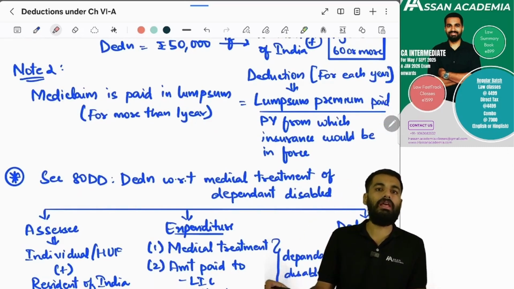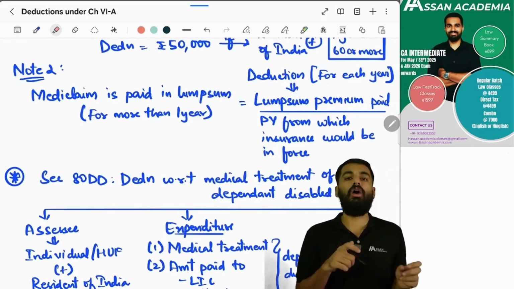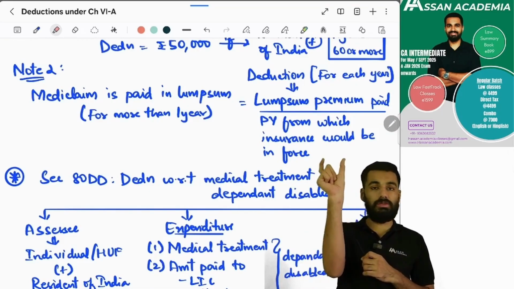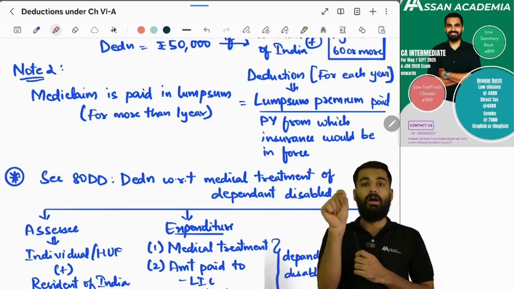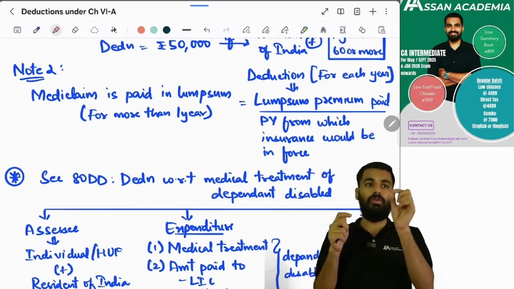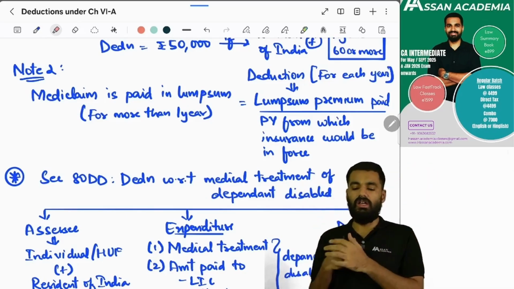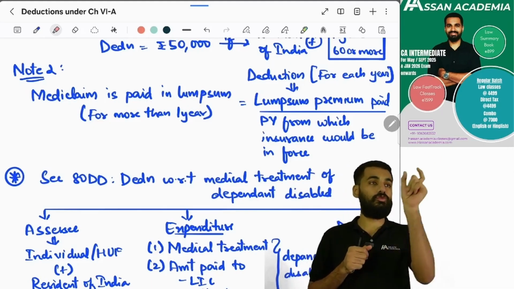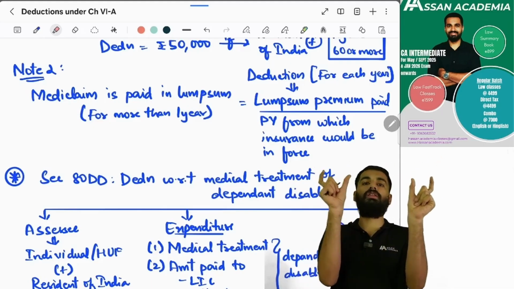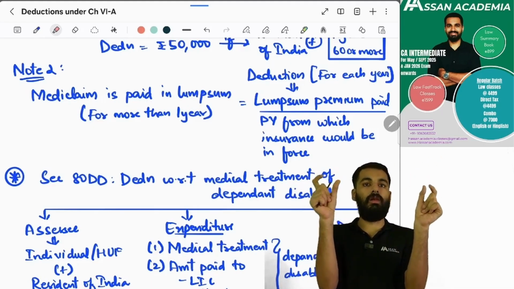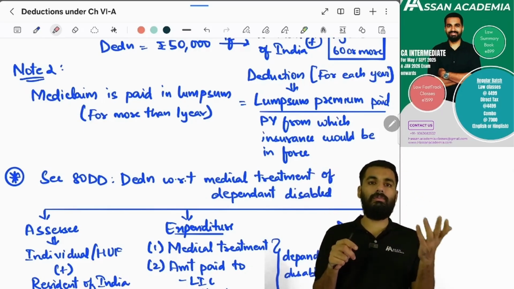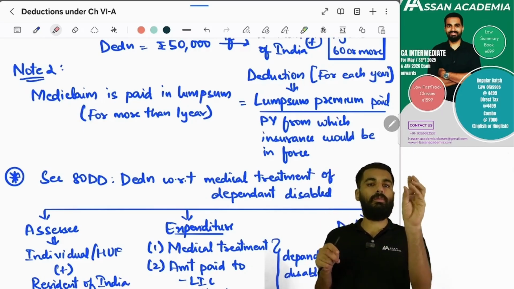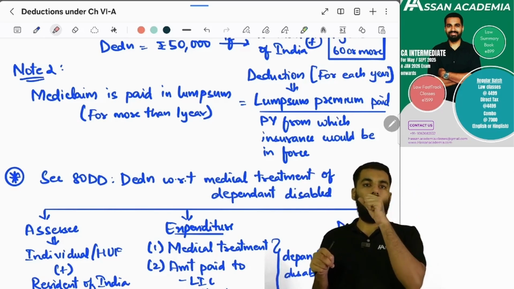And if the mediclaim is in lump sum for more than 1 year, you have paid in lump sum the medical insurance, then in that situation, for each year, deduction will be the lump sum amount divided by the number of years the claim is for. So starting from the previous year in which the insurance will be in force, from that year to how many years the insurance is available, you should divide it by it. For each year it will come. Yes or no? For example, for 5 years, let's say the lump sum amount is 5 lakhs.